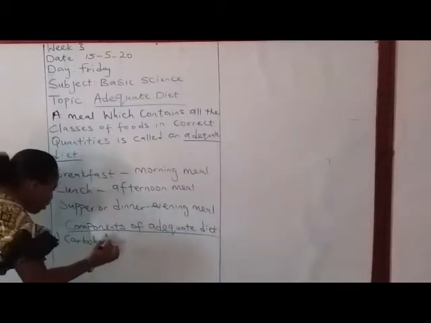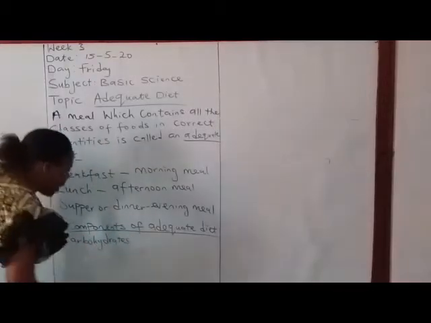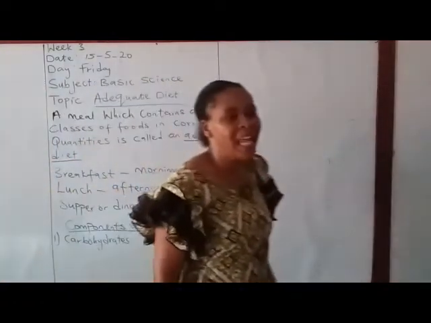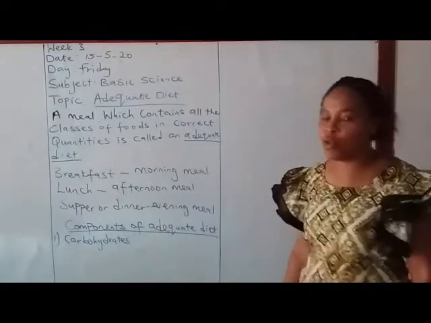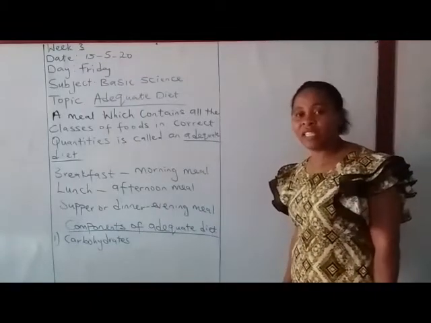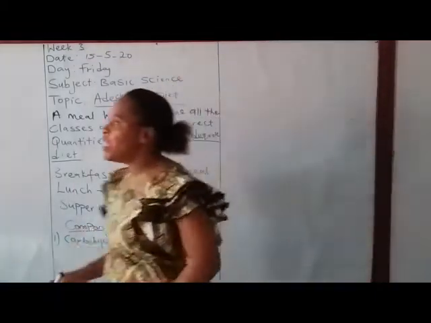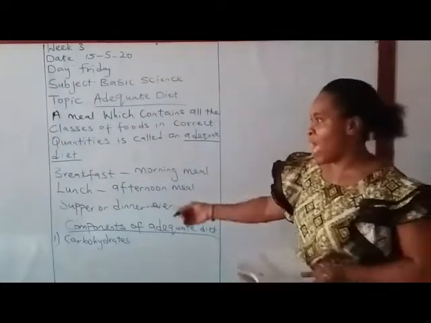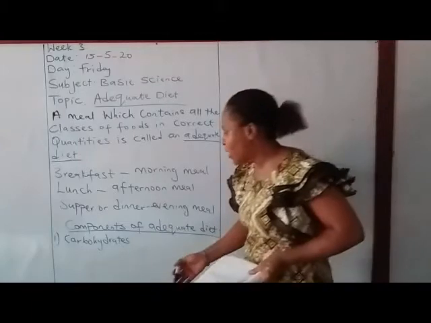Carbohydrates. The first component of an adequate diet is carbohydrates. Another word for carbohydrate is energy giving food or starch. All the food that you eat that gives you strength to do work is called carbohydrates. And what are they? Your